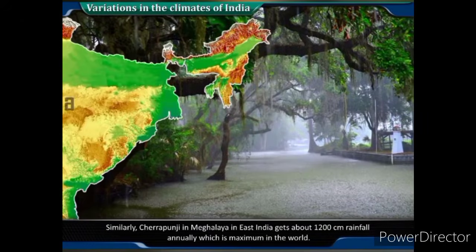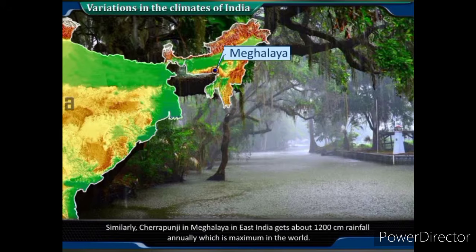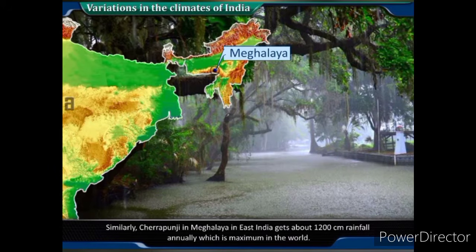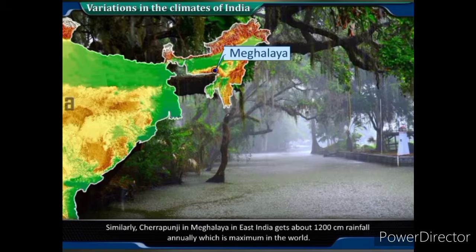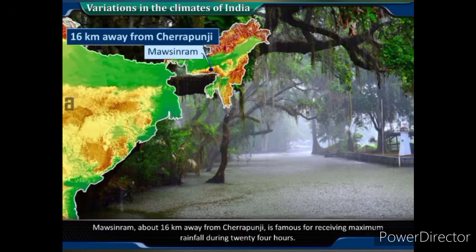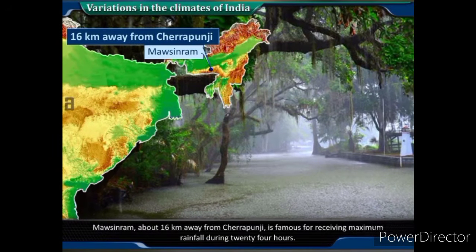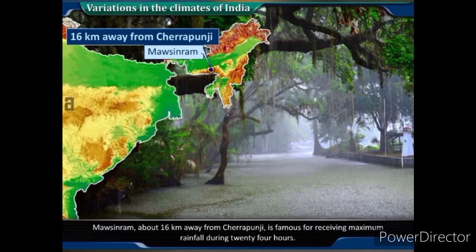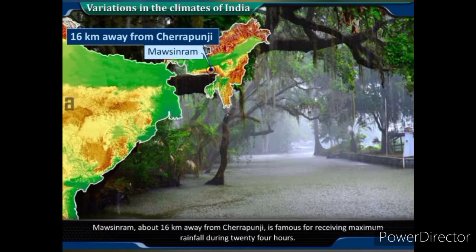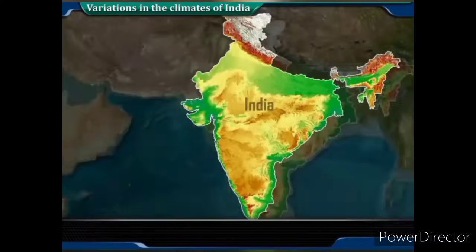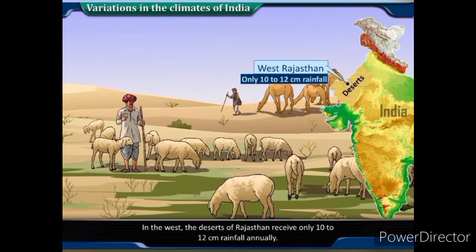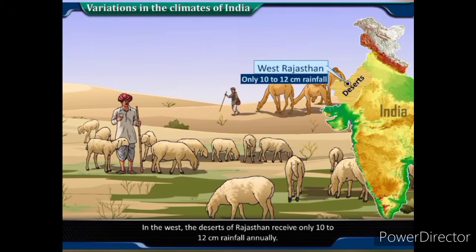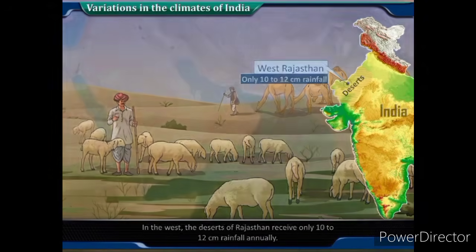Similarly, Cherrapunji in Meghalaya in East India gets about 1,200 centimeter rainfall annually, which is maximum in the world. Mawsynram, about 16 km away from Cherrapunji, is famous for receiving maximum rainfall during 24 hours. In the west, the deserts of Rajasthan receive only 10 to 12 centimeter rainfall annually.